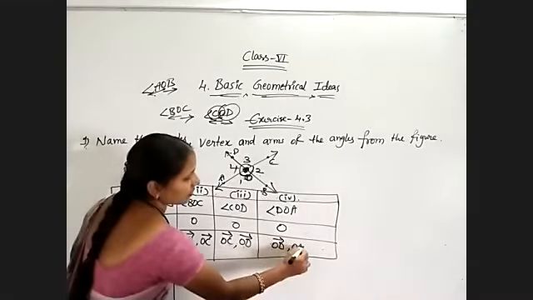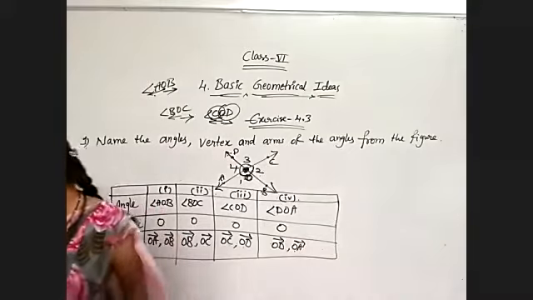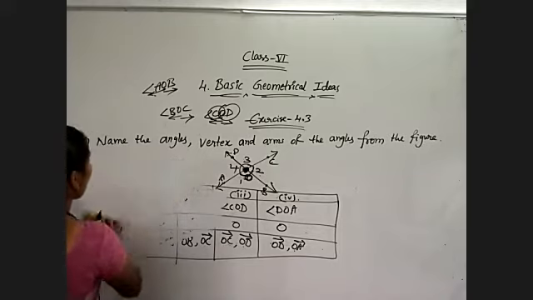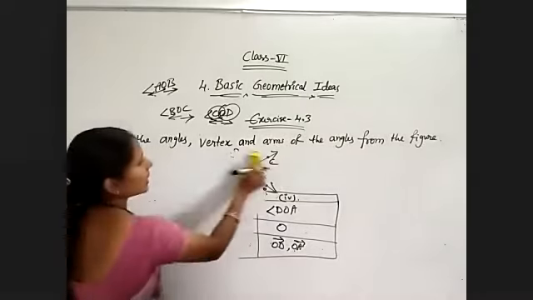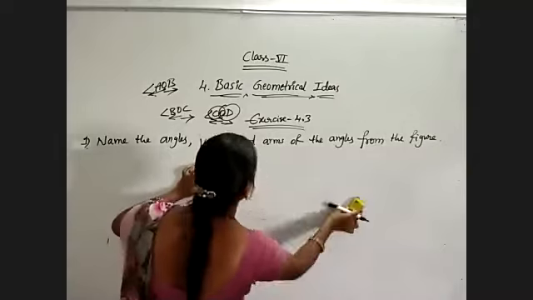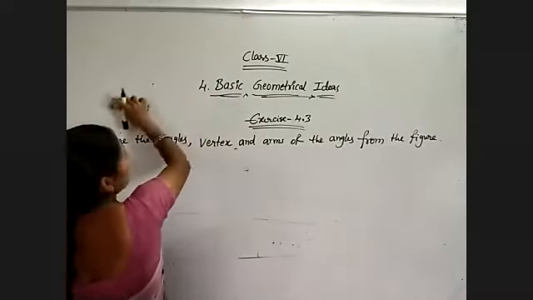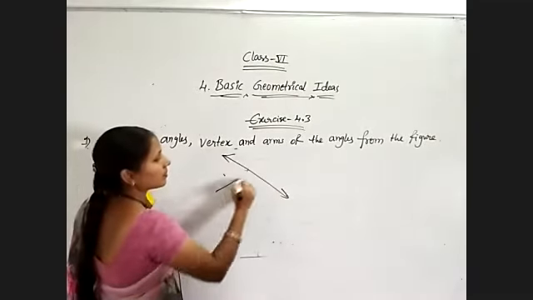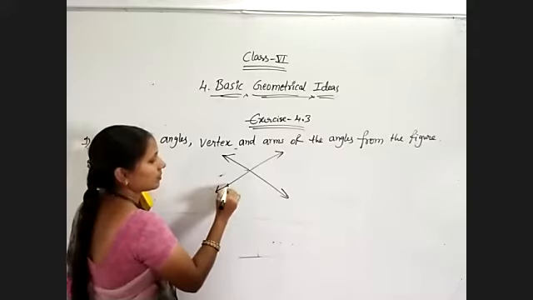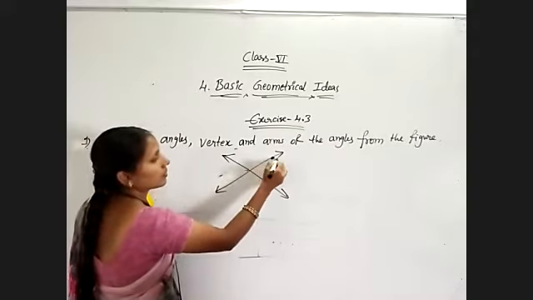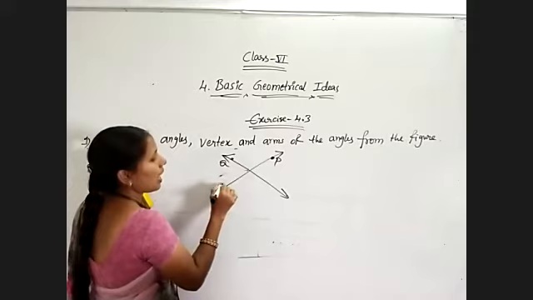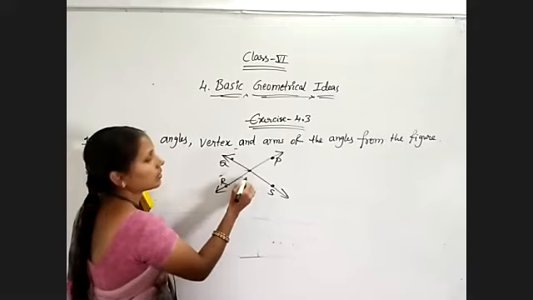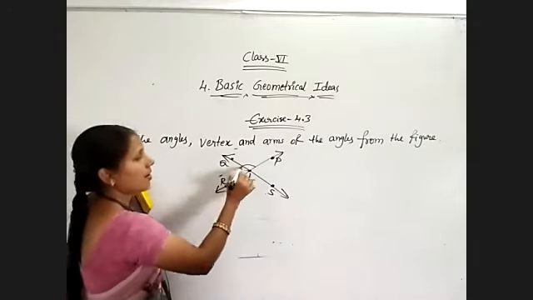Okay. So now I hope you understood this well. See, suppose if I am giving another question, name the angles, vertex and arms of the angles from the figure. Suppose I have given the figure like this. P, Q, R, S, and they are meeting at L. Okay.